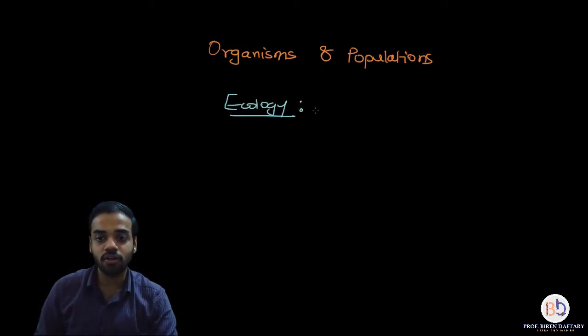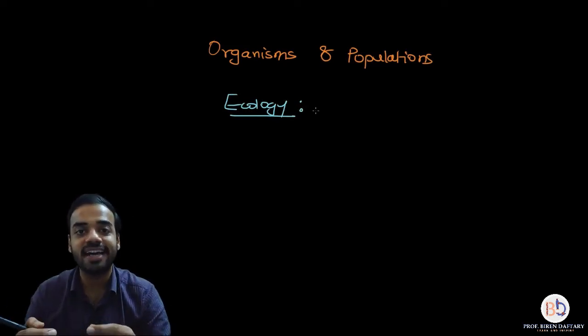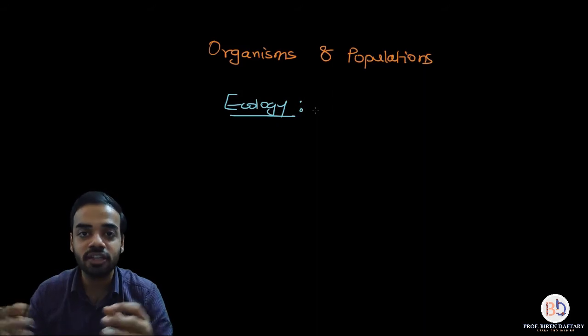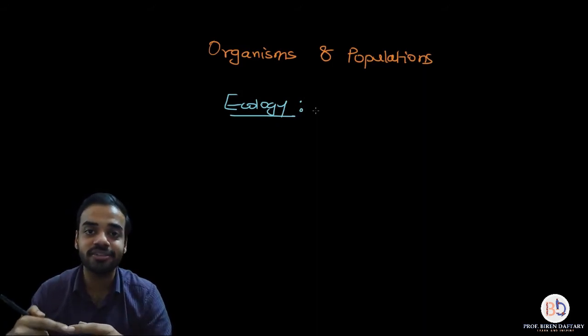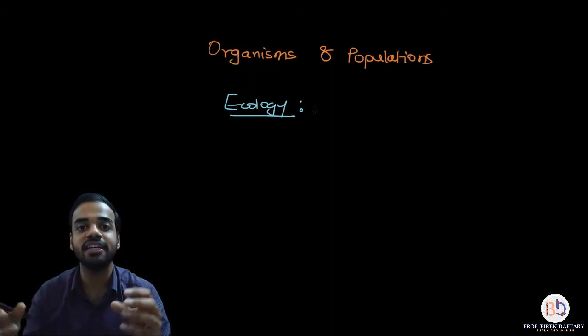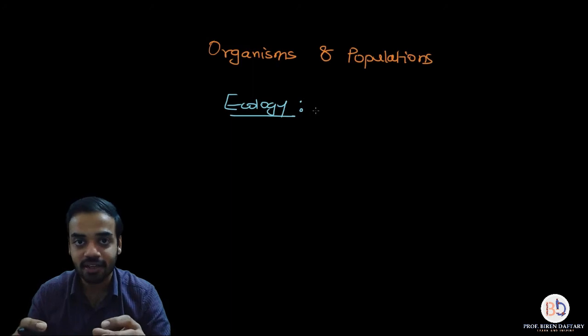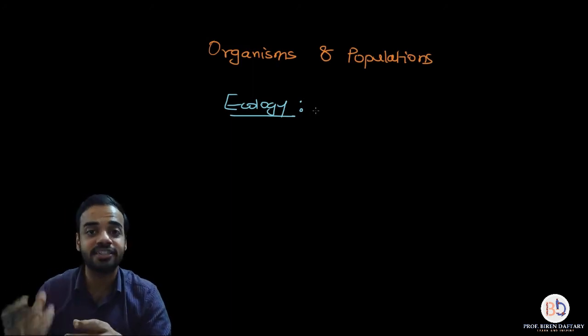Yes, what is the meaning of ecology? So ecology can be defined as the interaction between the organisms and the interaction between the organisms and their environment. So it is the interaction between each organism which is present, and it is the interaction between the organism and its environment.